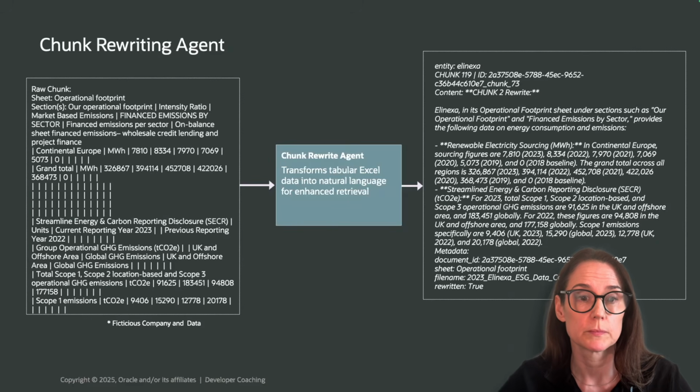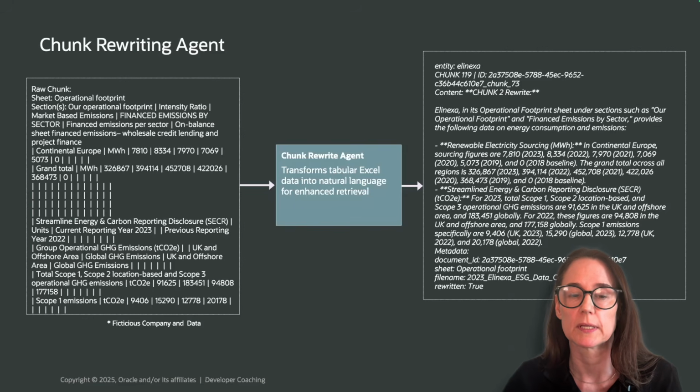If so, the agent calls the LLM and asks it to rewrite it in clear, natural language. So the before and after is here. The before is on the left, the after is on the right. On the left, you've got raw ESG extract, so merged cells, cryptic numbers, pipe delimiters all over the place, basically unreadable for retrieval. On the right, you have a rewritten chunk.